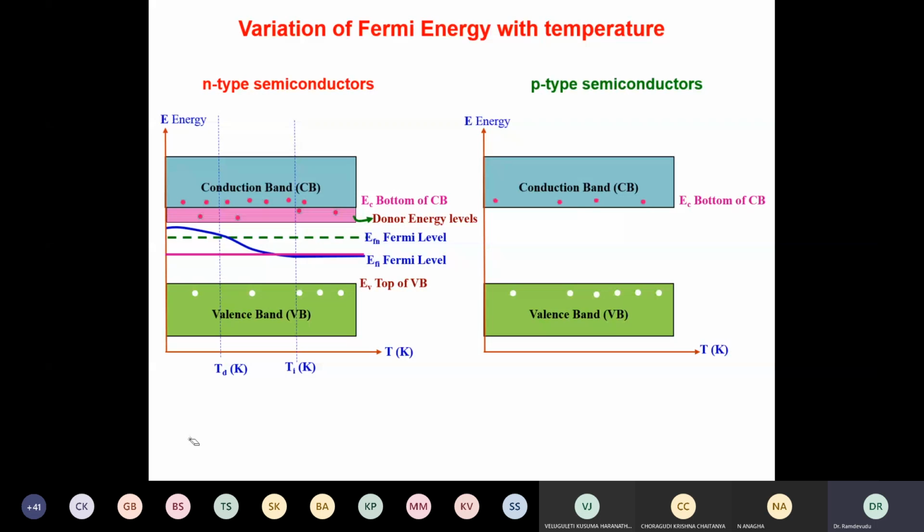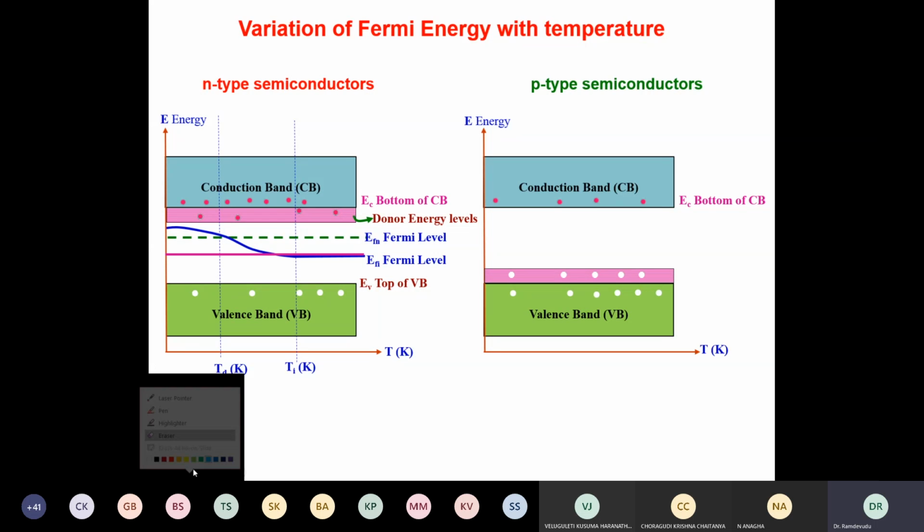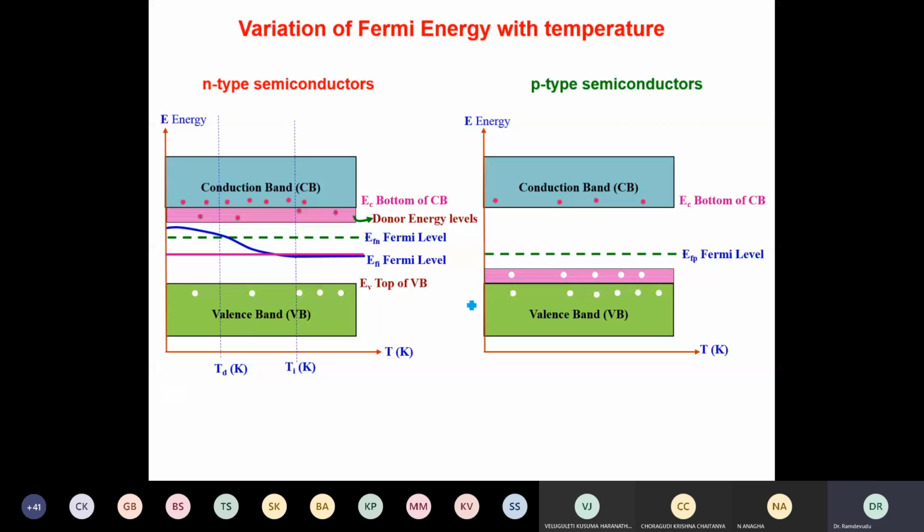And these bands are now, the only difference is that in P-type I have more number of holes. And then the energy levels, which we call acceptor energy levels, are close to this, and EFP is this. And these are the two temperatures called TD and Ti. So this is EFi. That means the reference level if it is an intrinsic semiconductor.